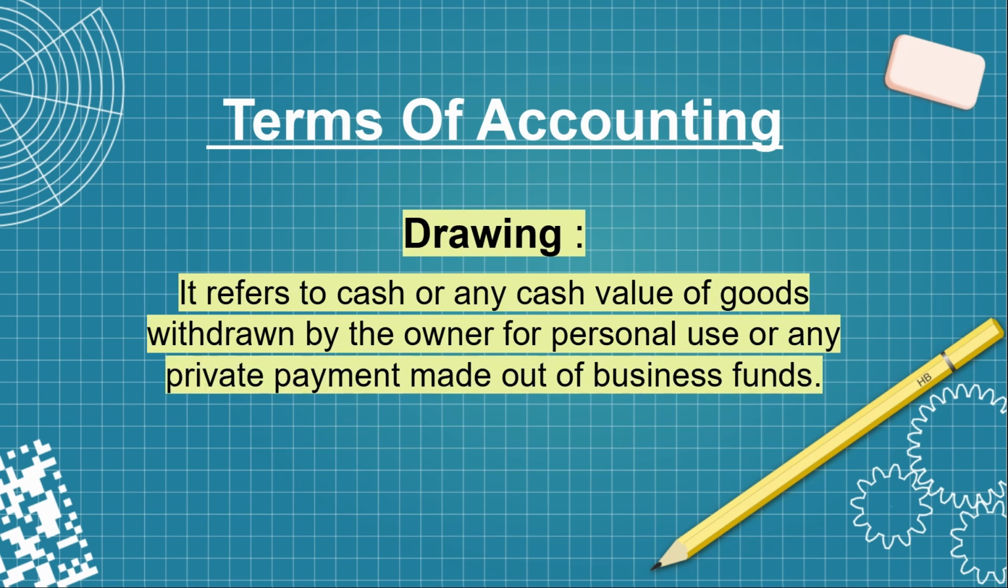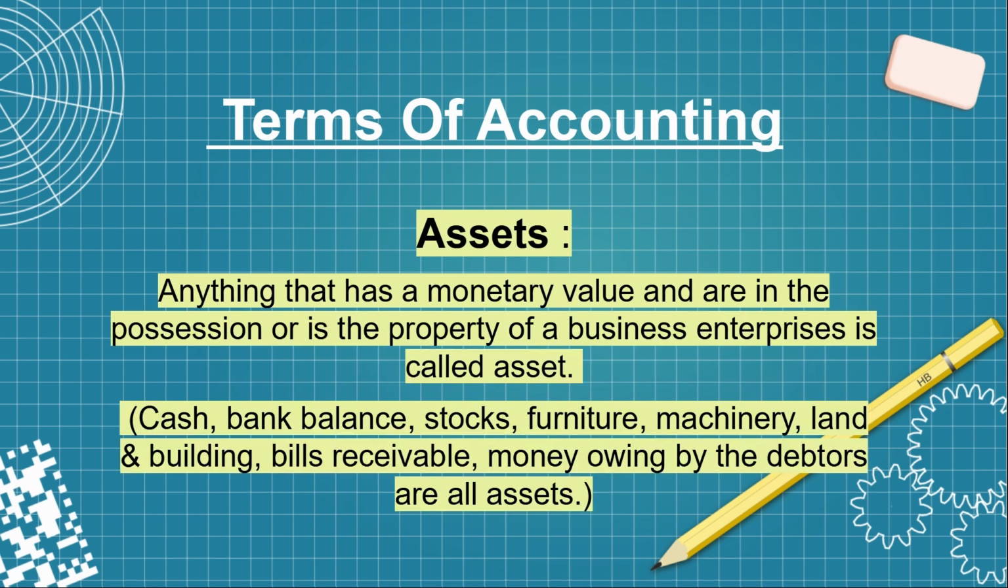Next we have drawing. So it refers to cash or any cash value of goods withdrawn by the owner for personal use or any private payment made out of business fund. And next we have assets. So anything that has a monetary value and is in the possession or is the property of a business enterprise is called assets. So assets can be cash, bank balance, stock, furniture, machinery, land and building, bills receivable, money owing by the debtors are all assets.